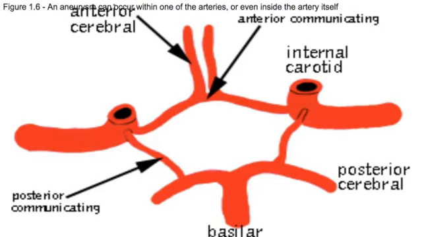Here we have a very simple picture of just one example of the artery itself. And here typically aneurysms can occur inside the artery itself, or even at one of the branches of the arteries. Very dangerous.